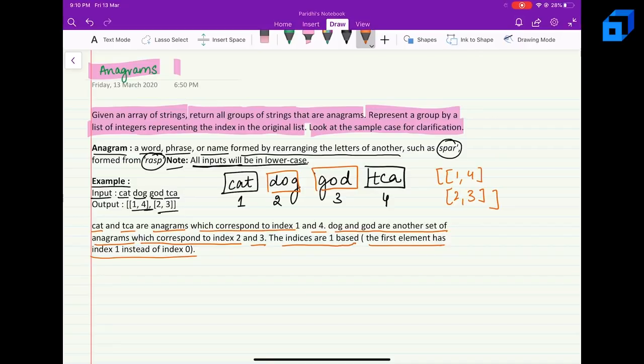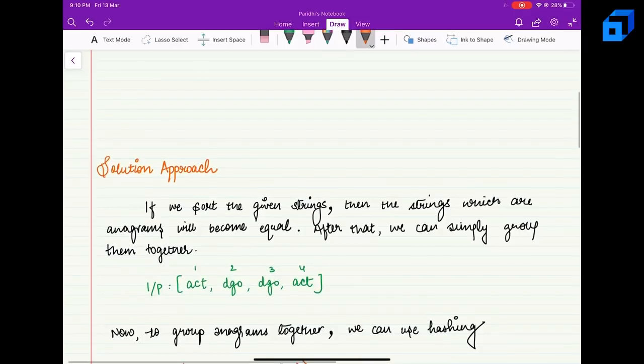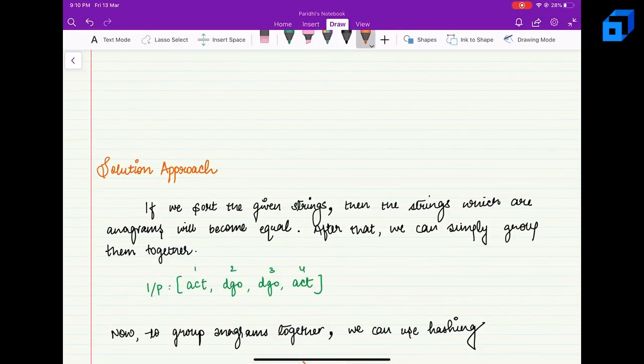Right. So let's see how we can approach this problem. The solution approach is that we can sort the given strings. Now how did this intuition come? From the question itself, it said that anagrams are words that have a different order of the same set of characters.